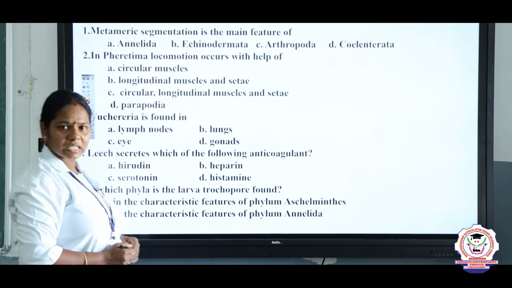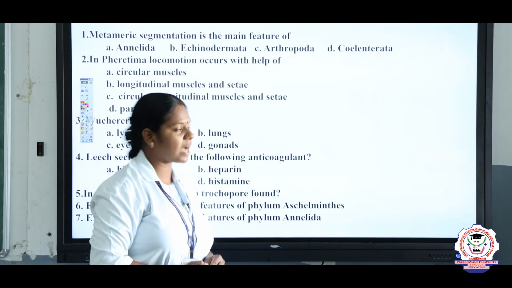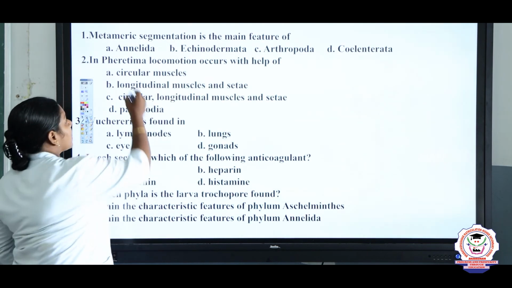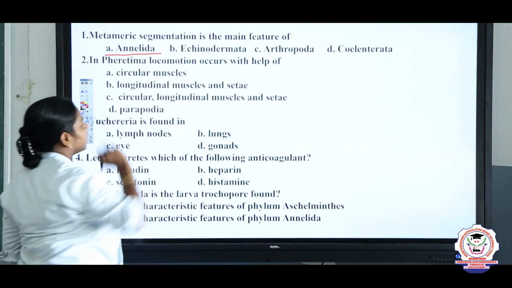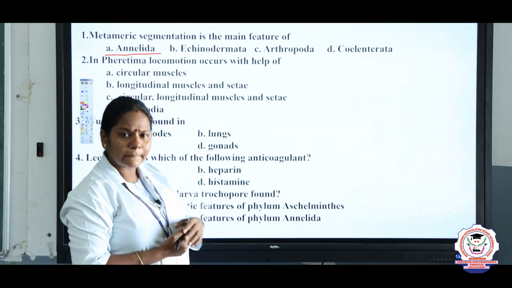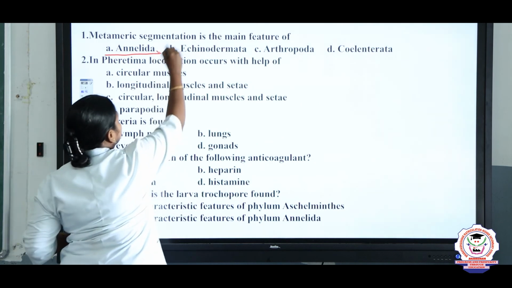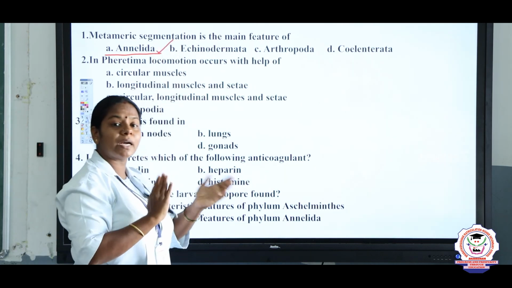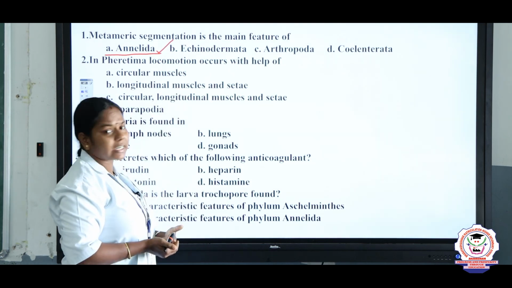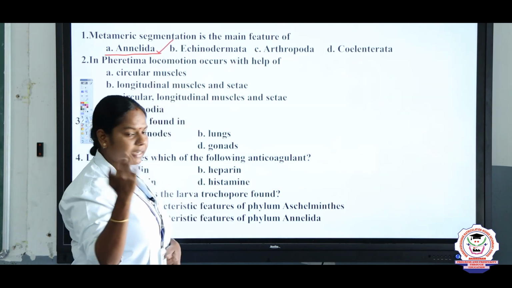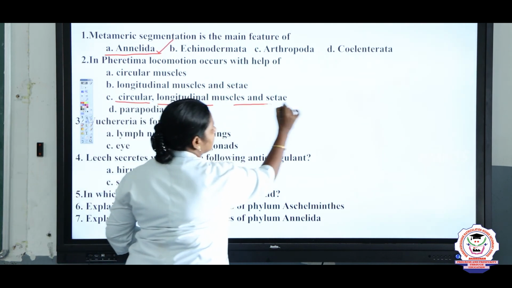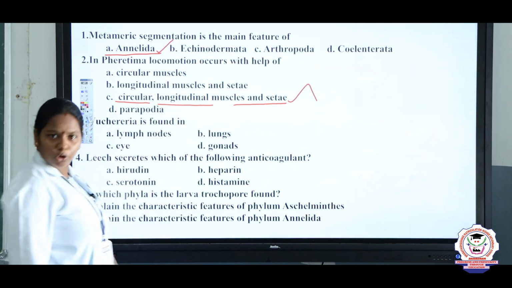And now we shall discuss some of the important 1 marks. The metameric segmentation is the main feature of which phylum? Phylum Annelida. Yes, very good. Pheretima posthuma, what is this Pheretima posthuma, children? It is the same as the earthworm species. So, what are the locomotory organs? It has 3, I said. One is circular muscles, longitudinal muscles and setae. So, these are the organs for locomotion.